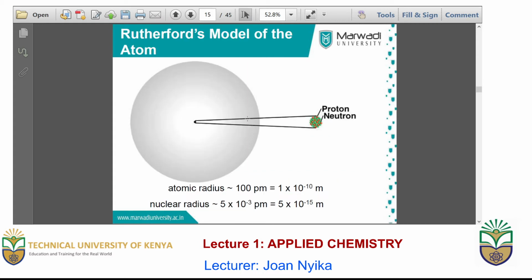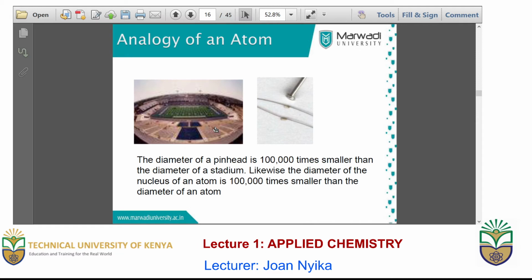Followed by the gold foil experiment was the Rutherford model that showed that an atom has a central part which we call the nucleus, and the nucleus consists of 2 elements, the proton and the neutron, both of which have the same mass. However, the neutron does not have a charge, therefore the proton is positively charged and so is the nucleus.